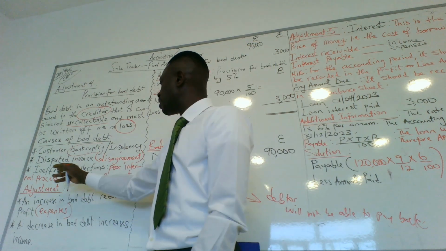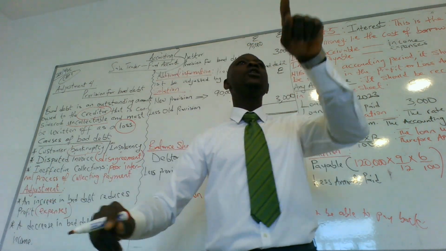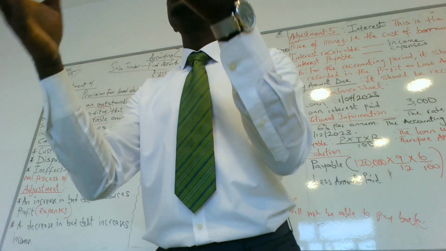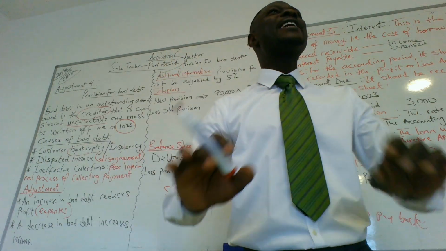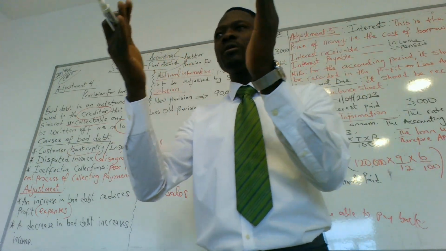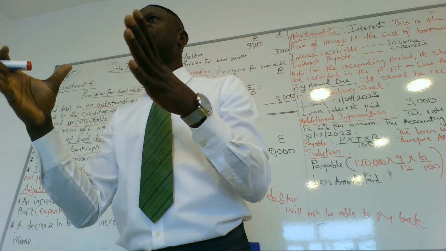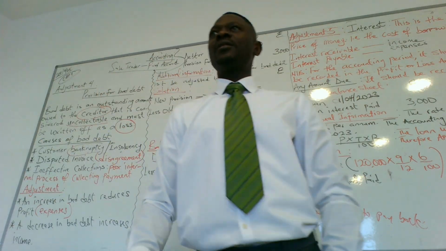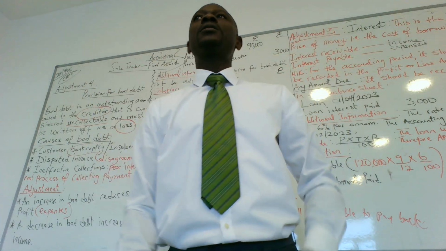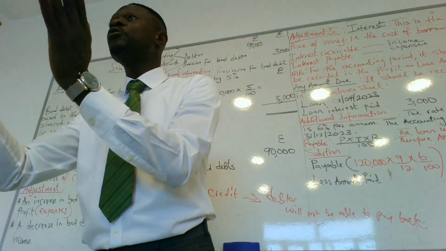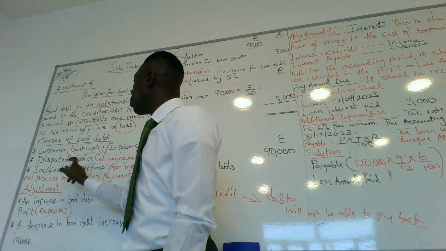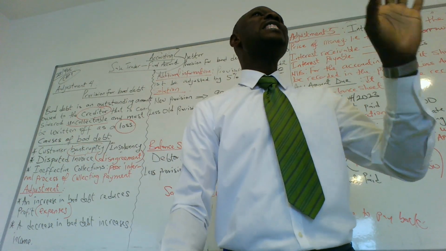The third one, ineffective collection. This is your own problem as a business. You don't know how to collect your debts. You are careless. You are not structured. You are not functioning well on how to get back your payments. You don't have a plan for it. If you had a plan, you should be able to get your money as at when due. So these are the three reasons why we could have a bad debt.